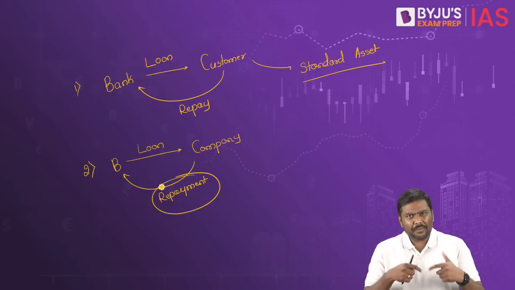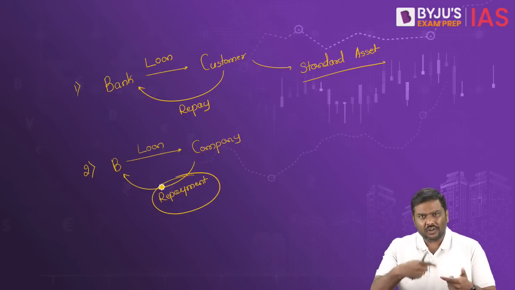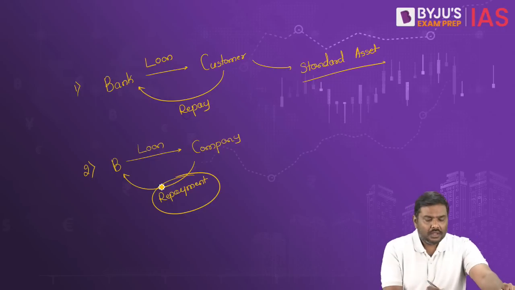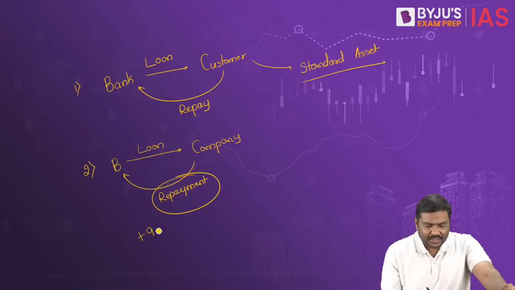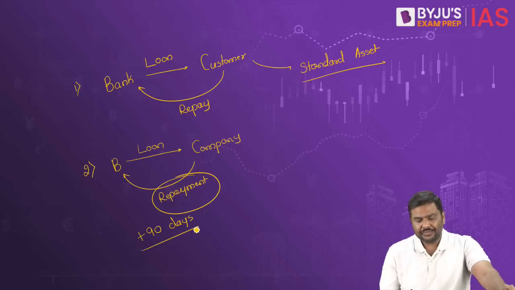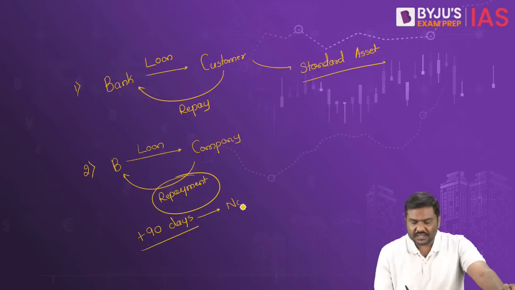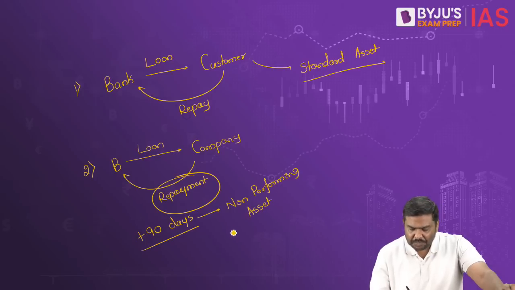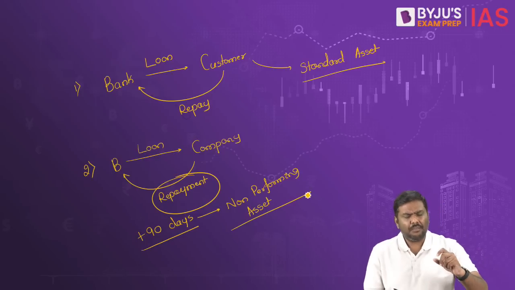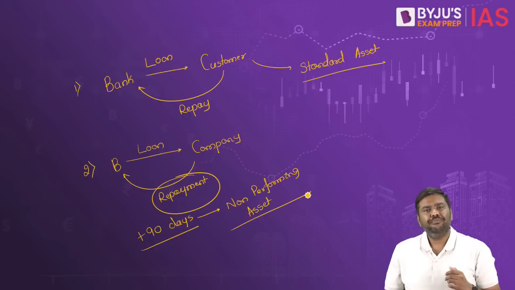Whenever there is a default on the repayment of the loan, the bank will wait for the next 90 days, and after the 90 days time period is over, the bank will simply classify this loan as a non-performing asset, NPA. And once the asset is classified as a non-performing asset, the company can be dragged to NCLT.